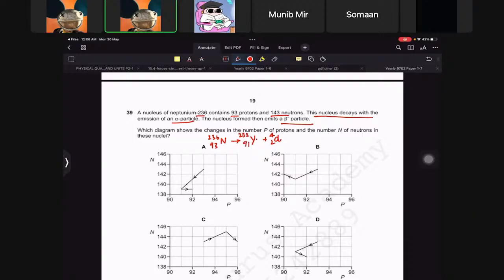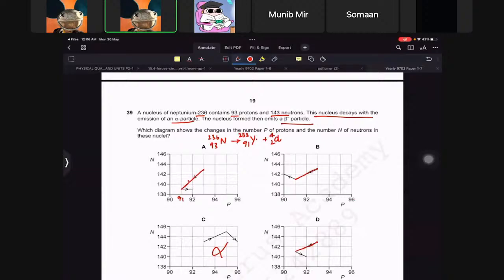So it should go from 93 to 91. Okay, this seems correct, this seems correct, this seems correct. This is wrong. So we are not looking at C then.